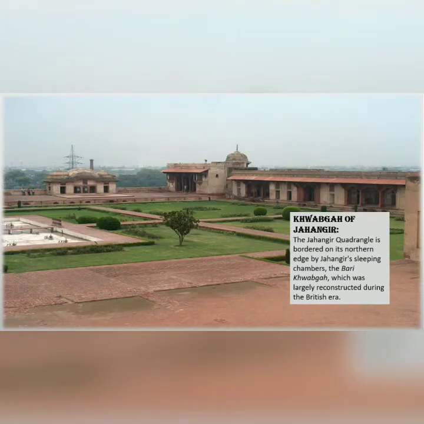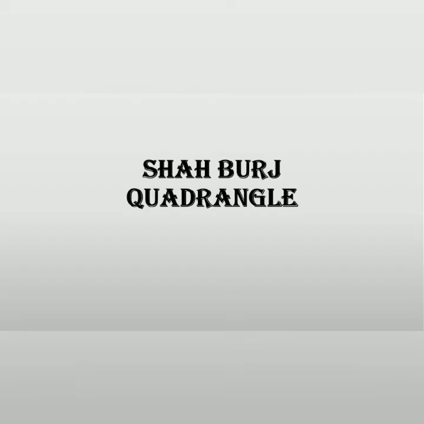Next, Khabgah of Jahangir. The Jahangir Quadrangle is bordered on its northern edge by Jahangir's sleeping chamber, the Bari Khabgah, which was largely reconstructed during the British era. Shahboj Quadrangle.